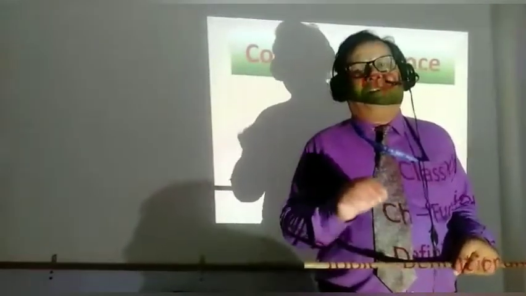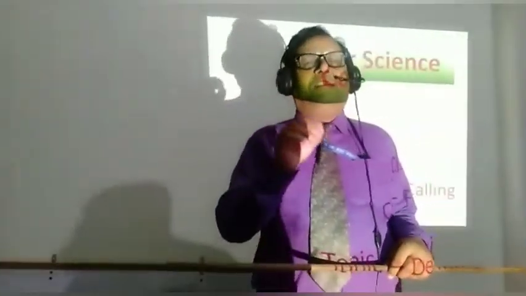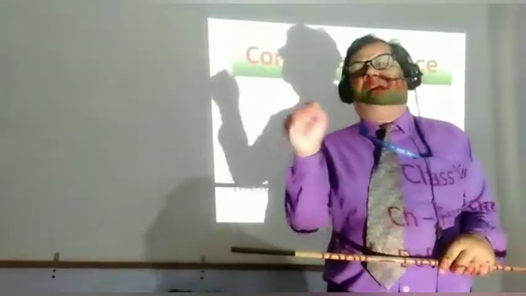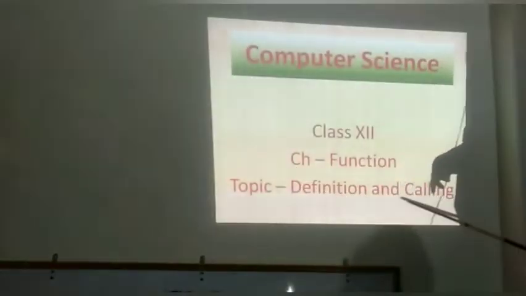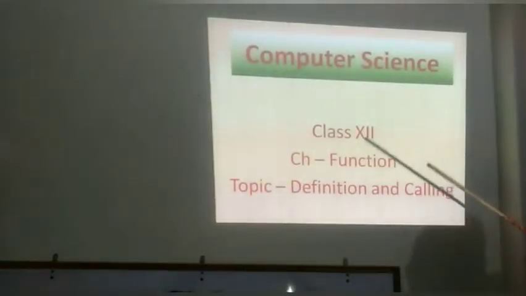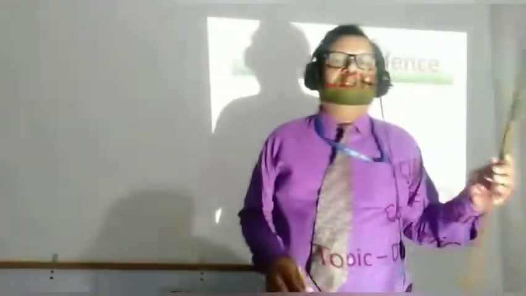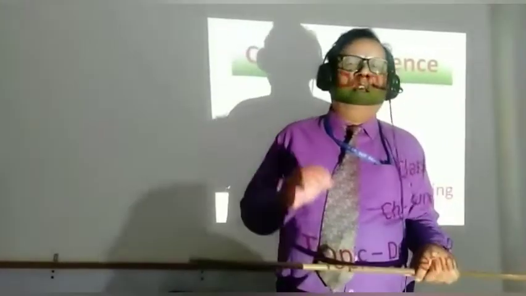As I told you before, function definition means defining the function, that is, telling the function what to do. It's called function definition. Once the function has been defined, you would like the function to perform the task. The function can perform the task only when it is called. So the definition tells what the function will do, and the calling tells when the function will do the work. Now I will tell you how to define a function and then how to call a function.